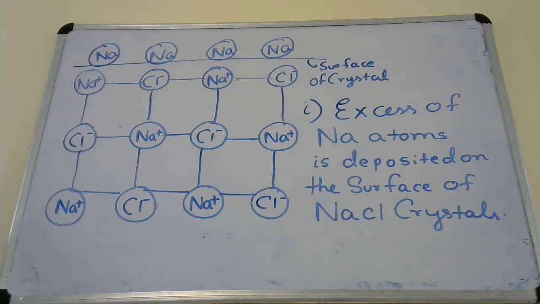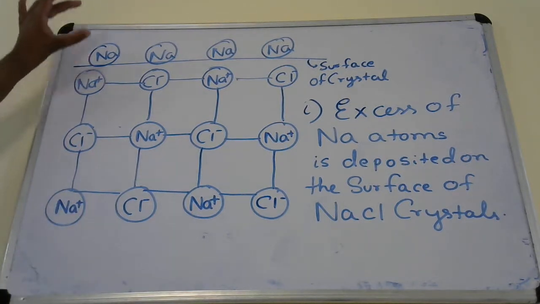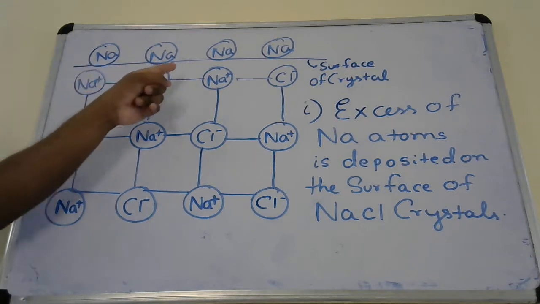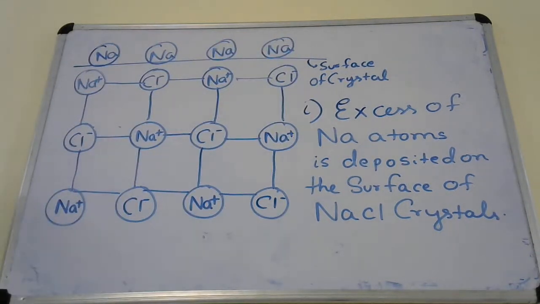Okay, this is the first step which happened. When we heated sodium chloride crystals in the atmosphere of sodium vapors, the sodium atoms got deposited on the surface of NaCl crystals.